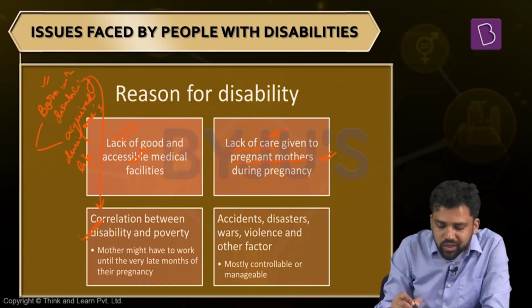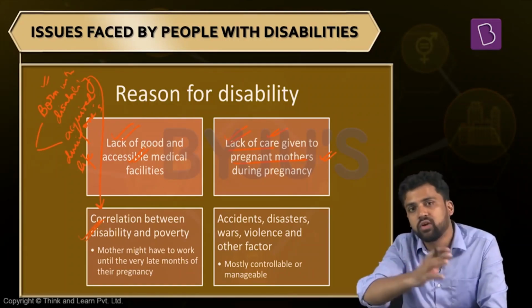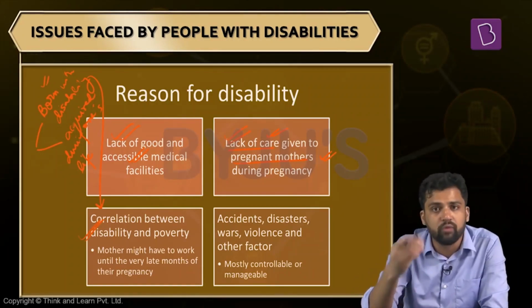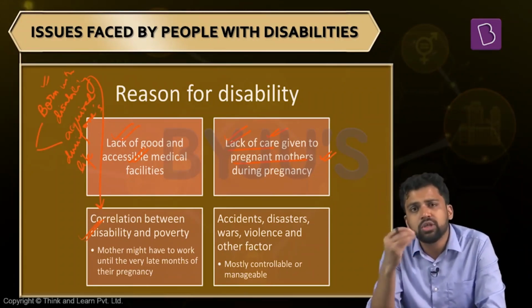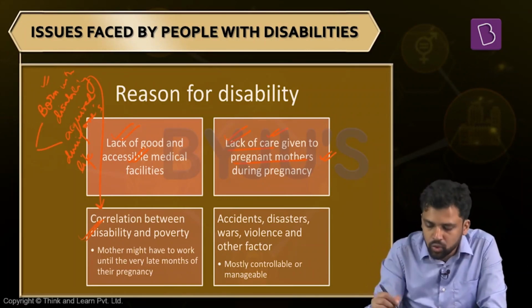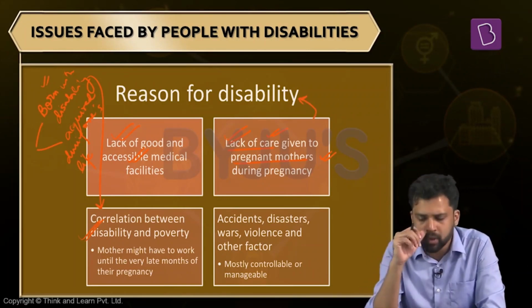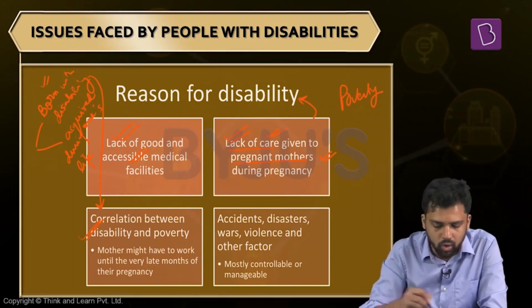So an individual is born with disability in poverty because of all these multiple factors. A female is working in the later stages of pregnancy. During delivery, she was not able to afford or access a healthcare institution, which led to complications. And sometimes during pregnancy, during lactation, she's not having sufficient nutrition. All these things can lead to disability in a child, some sort of impairment. So just think about all these things. These are all related, more or less, to poverty or lack of access to healthcare facilities.